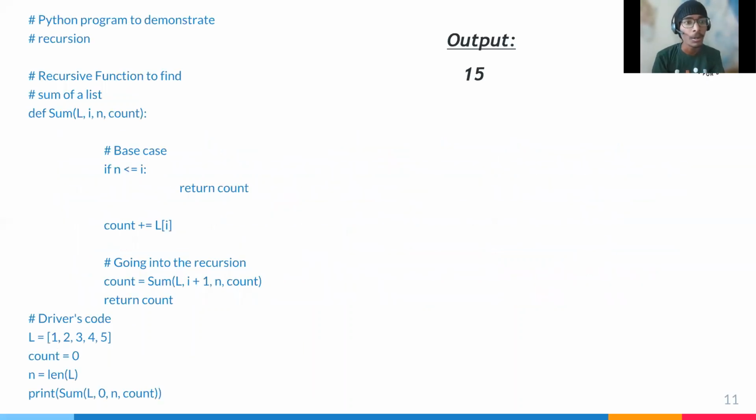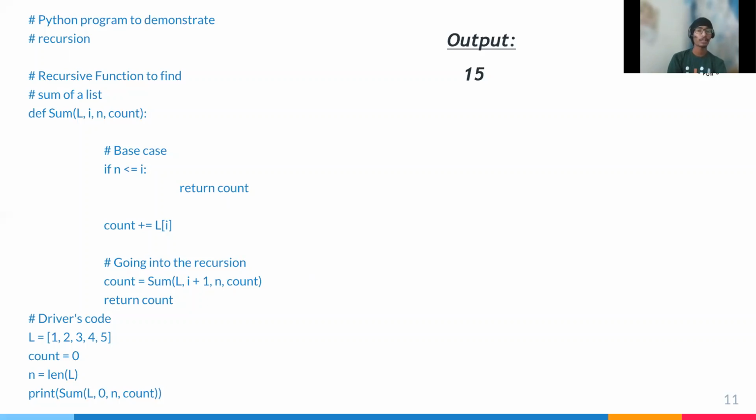For example, a Python program demonstrates this. We take another example where def sum(L, i, count, n) uses an if statement. In this program, if i is less than or equal to n, return count, where count plus equals i, with i an element in the list L. For example, count equals sum(L, i plus 1, count, n).